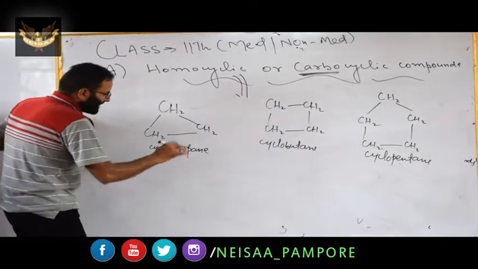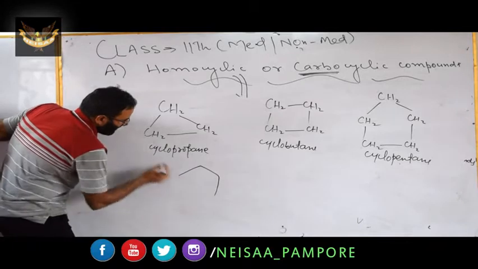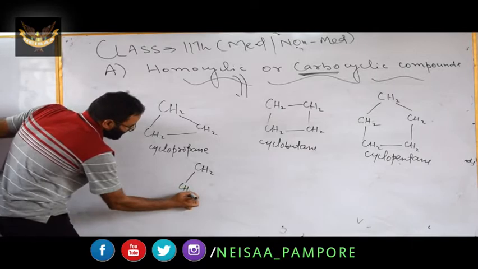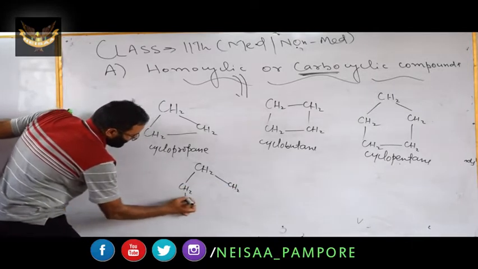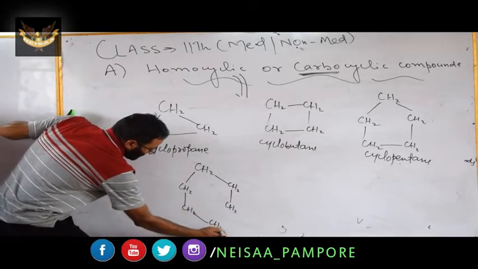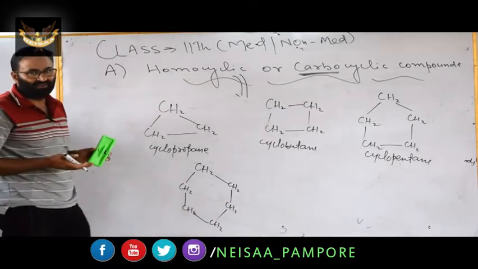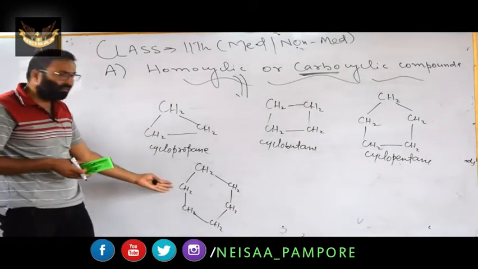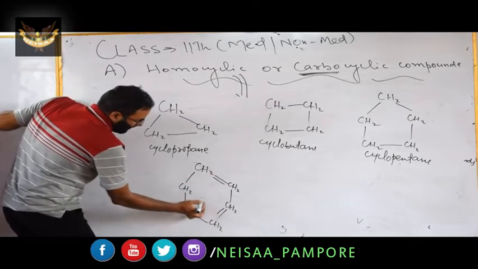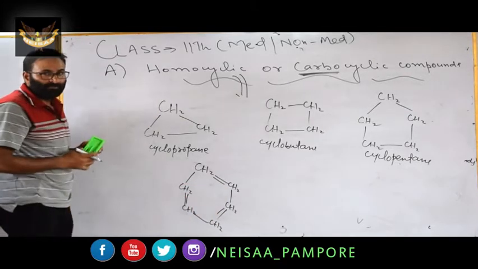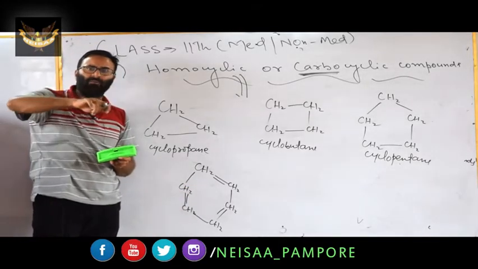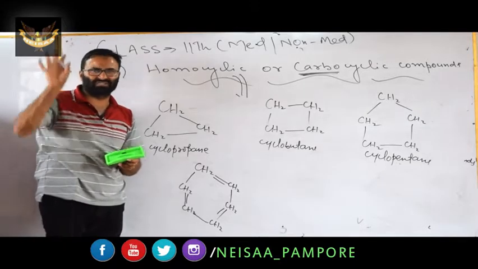Consider another example: CH2, CH2, CH2, CH2, CH2, and CH2. It is cyclohexane, and it is also homocyclic. But if you have alternate single and double bonds, remember this point, then because of these alternate single and double bonds, it has the property of extra stability.